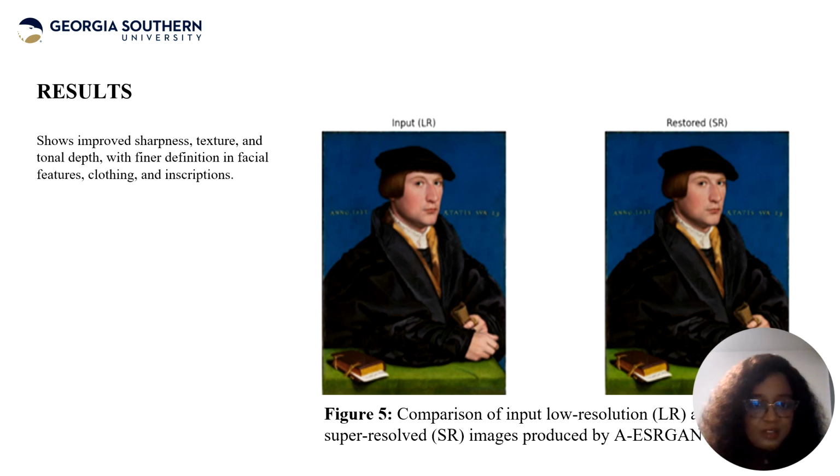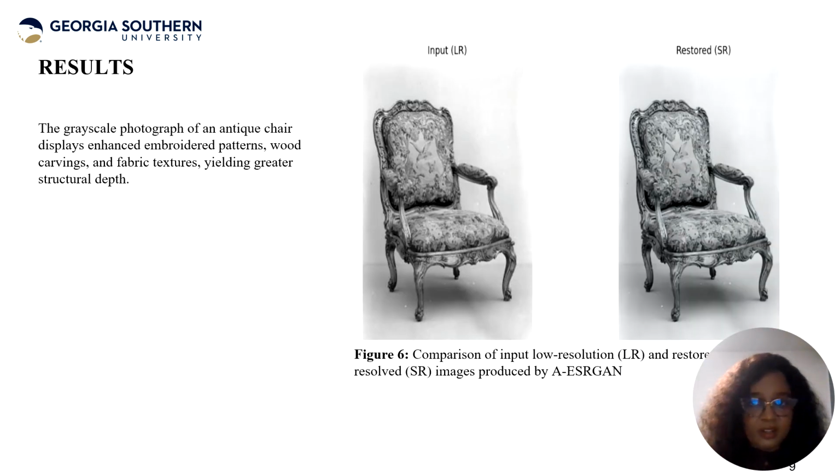We have another example here. Similarly, the low resolution on the left and the restored, super resolved output on the right, as produced by the AESRGAN. We can see that this is a grayscale photo of an antique chair.